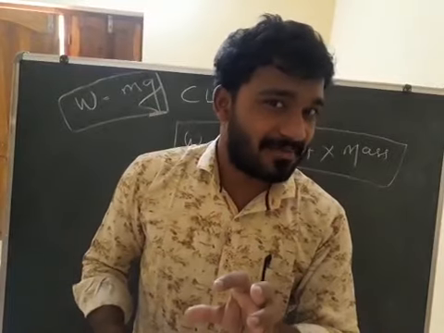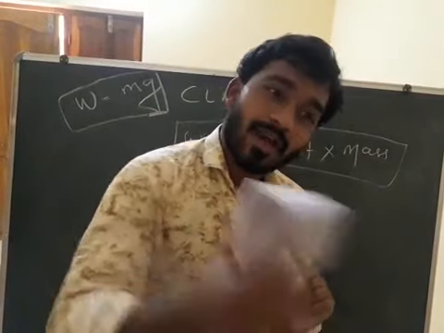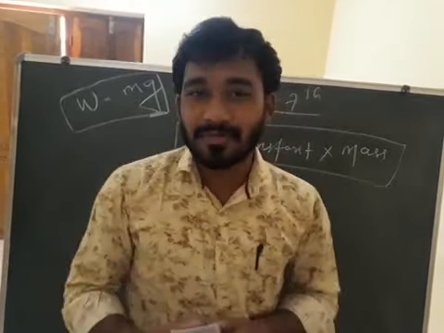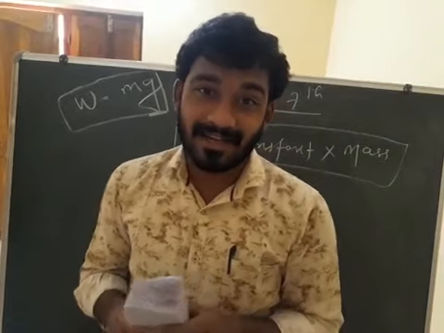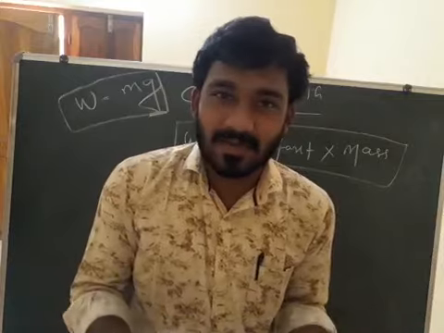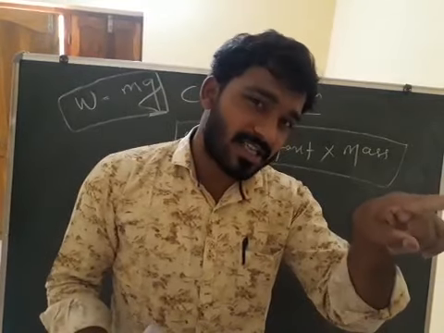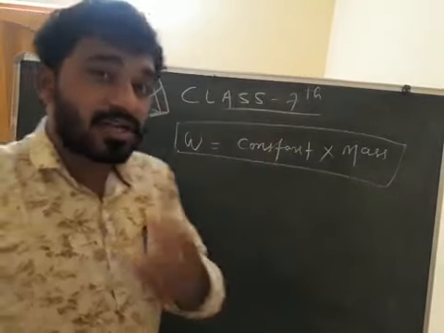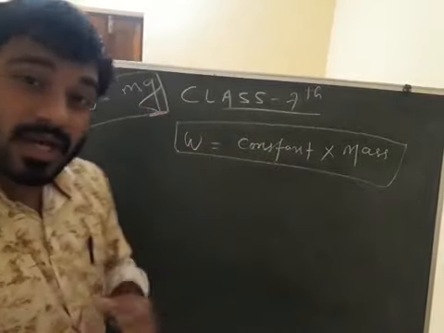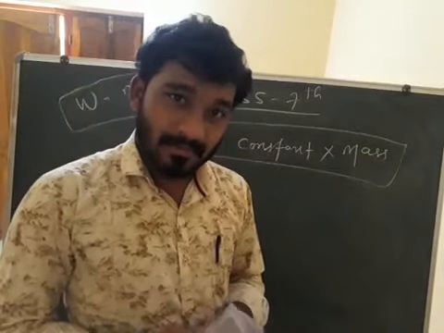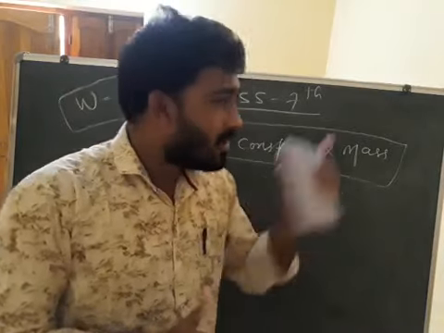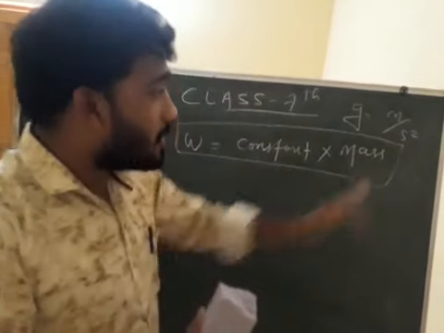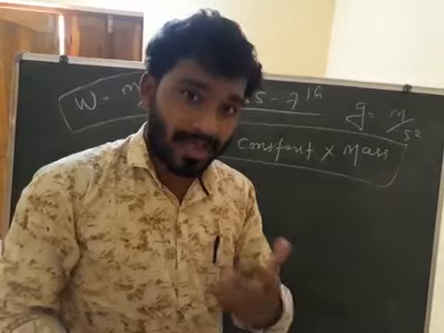But displacement: your initial point is your home. When you return from the school, your final point again is your home. So the displacement is 0. Clear? That is distance and displacement. Speed depends on distance, velocity depends on displacement. In the same way, acceleration due to gravity is the rate of change of velocity, means velocity by time. So the unit of g is meter per second square. What is the unit of acceleration due to gravity? Meter per second square. Clear?